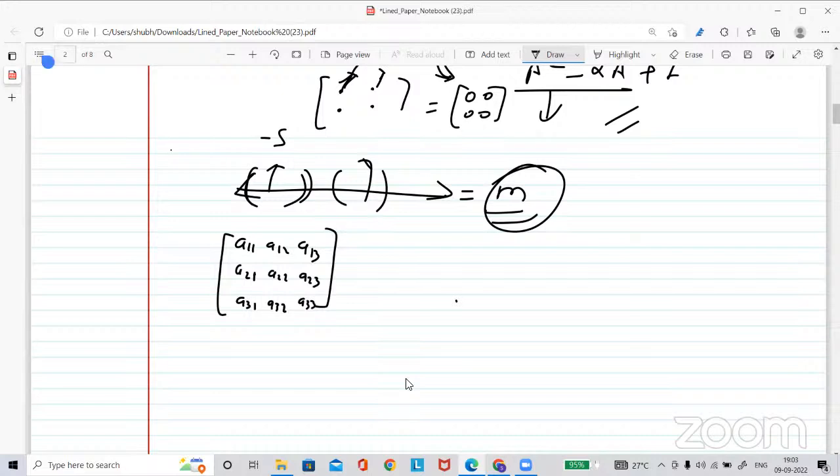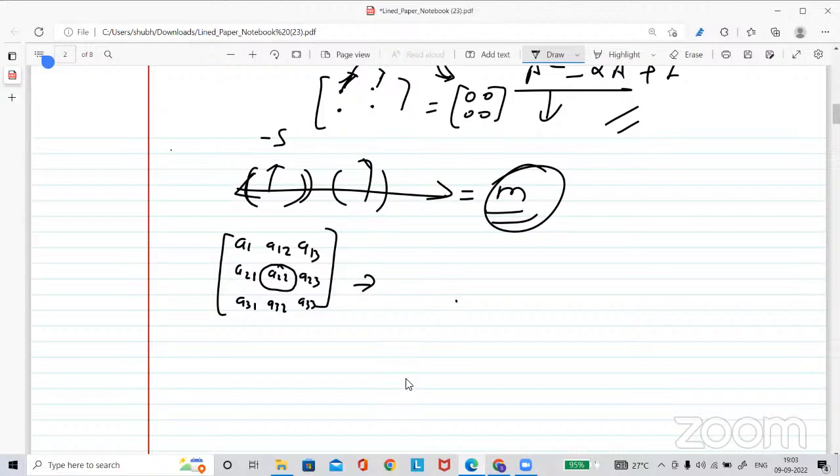So this you have as a matrix. So cofactor means here the cofactor for each entry needs to be evaluated, for each entry, whatever the entry you have.